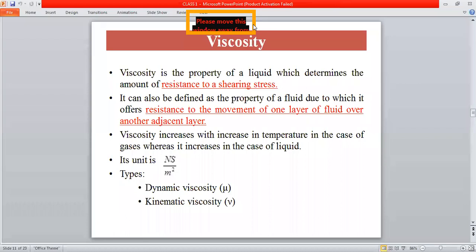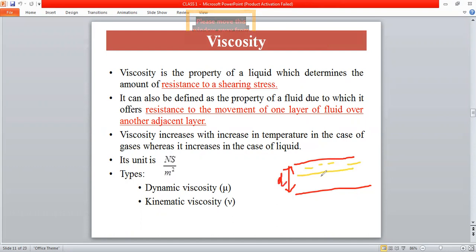Consider a pipe of diameter d, and a liquid flowing inside the pipe in a layer by layer manner. There will be fluid friction between two adjacent layers. This fluid friction will reduce the velocity of the fluid flow. This phenomenon is called viscosity. Viscosity will vary depending upon the fluid and other factors like pressure and temperature.